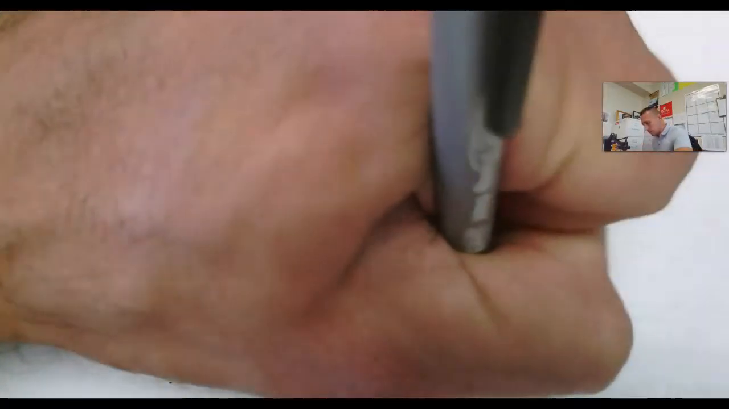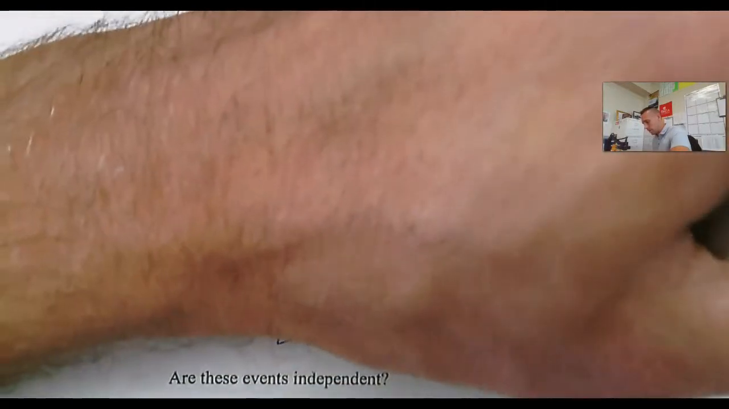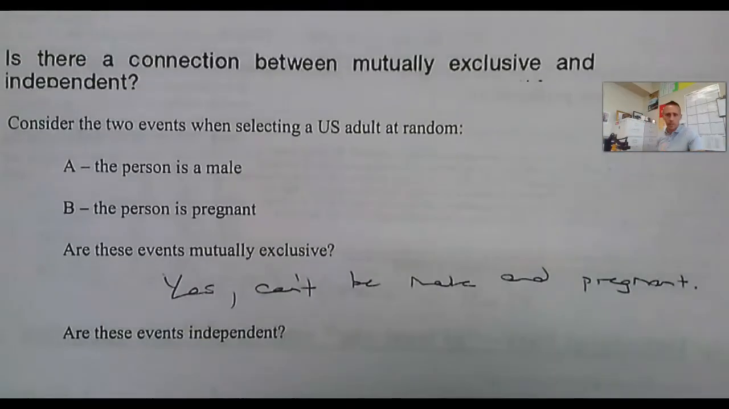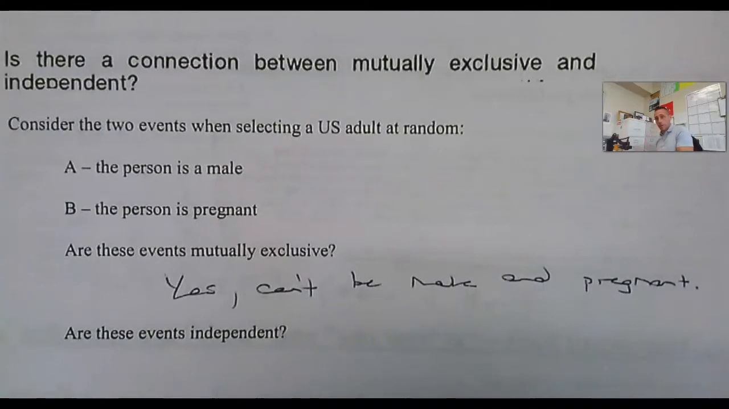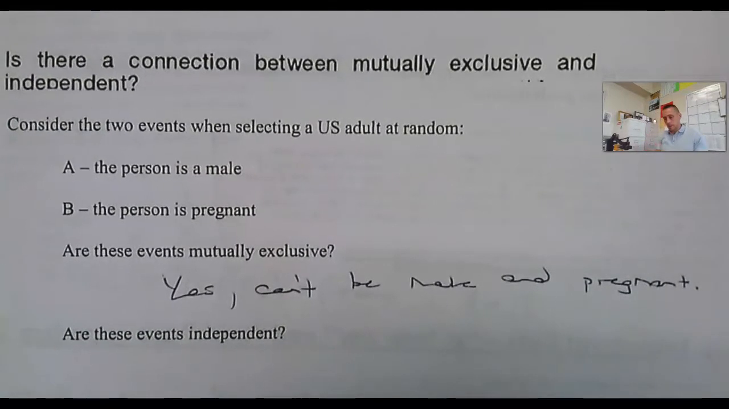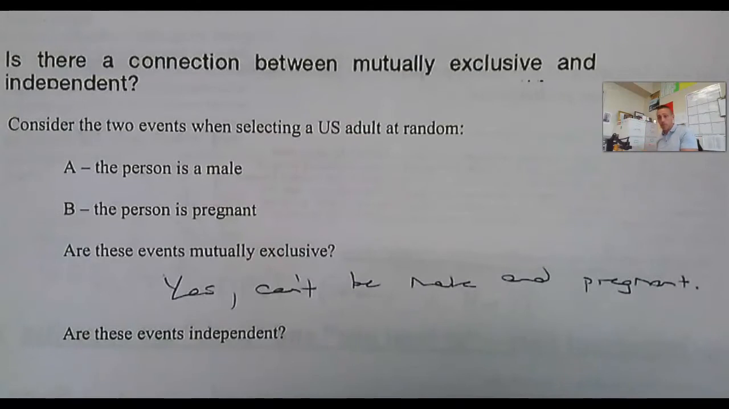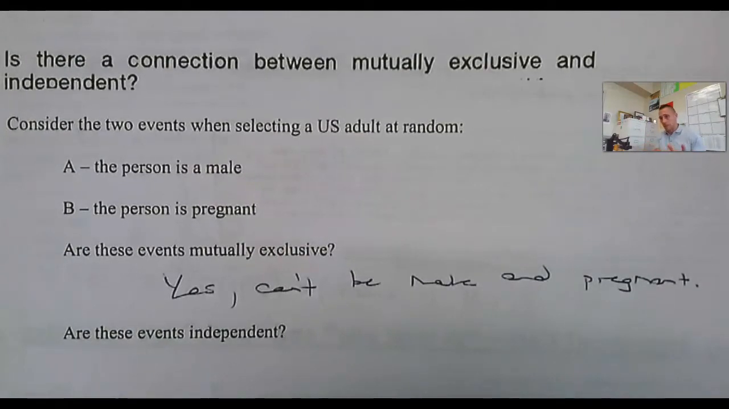You can't be male and pregnant, I guess, as far as I know. Are the events independent? Does knowing that one event occurred change the probability of the other event occurring? Well, if I know a person's male, then I know that they are absolutely not pregnant, where overall the probability that somebody is pregnant might be, I don't know, 3% or something like that.